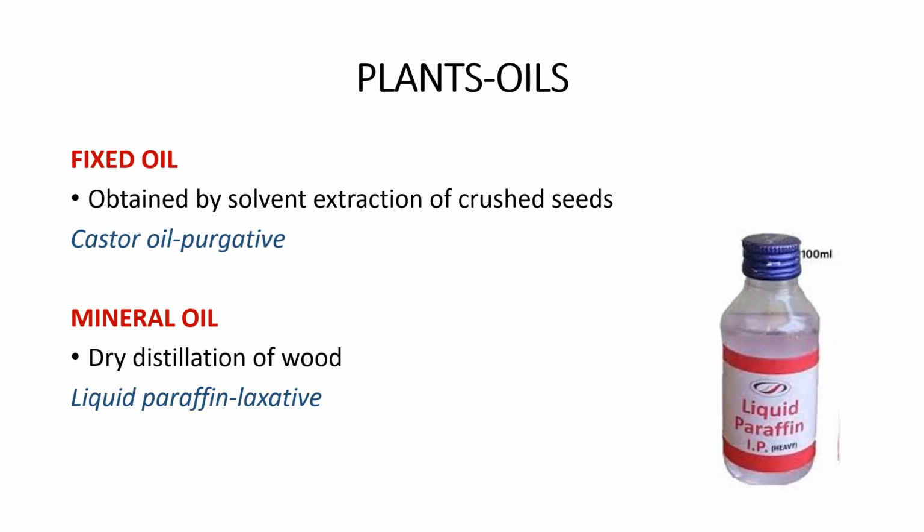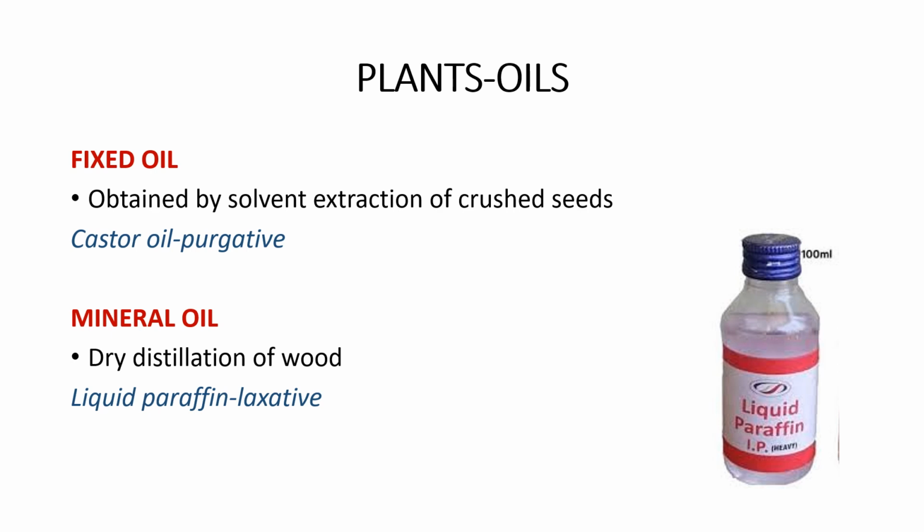And then you have fixed oil, like essential oil, but the production process is different. It is obtained by solvent extraction of crushed seeds. So you have castor oil. Castor oil is the common oil which is used as a purgative. Purgative means to increase the peristaltic movement of the intestine. Whenever a patient has constipation, they give laxatives and purgatives to ease the defecation process.